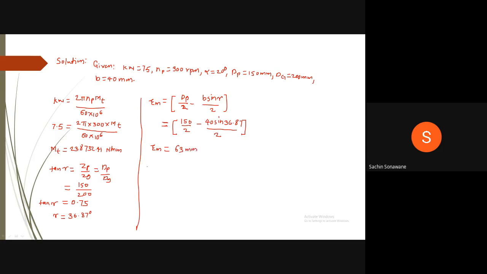Therefore, we will find out now components of the forces. Tangential force Pt is equal to Mt divided by Rm, which is equal to 238,732.41 divided by 63. Therefore, Pt is equal to 3789.40 Newton.